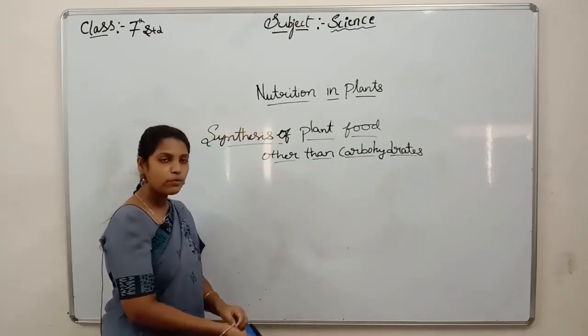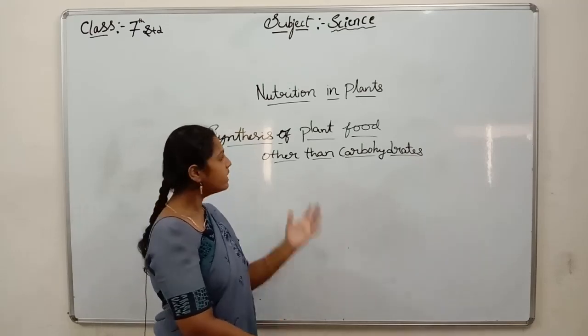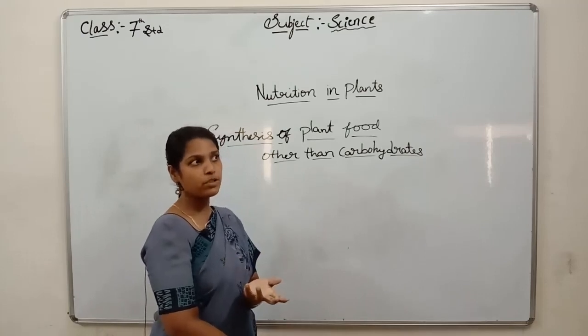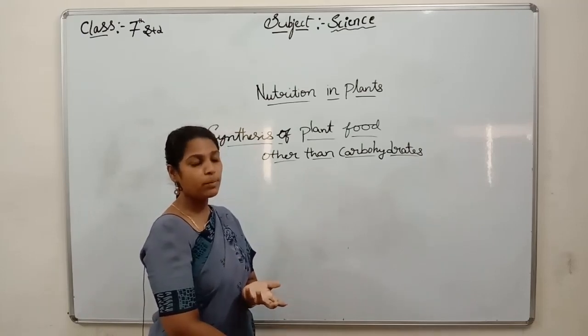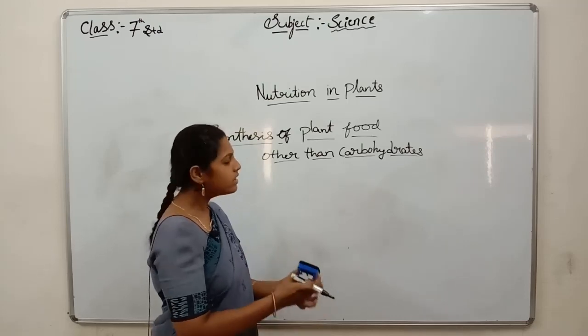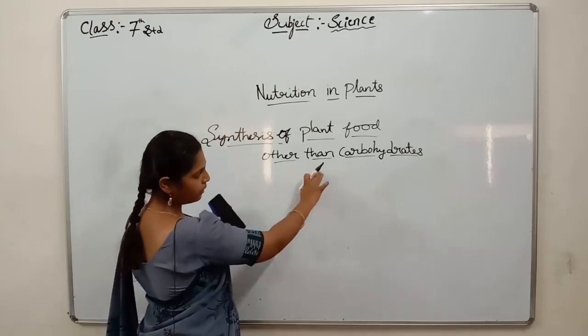By the process of photosynthesis, plants prepare carbohydrates. Now we will see what else it prepares. Other than carbohydrates, what are the components of food? Proteins, vitamins, fats. Next we will see the preparation of food other than carbohydrates.